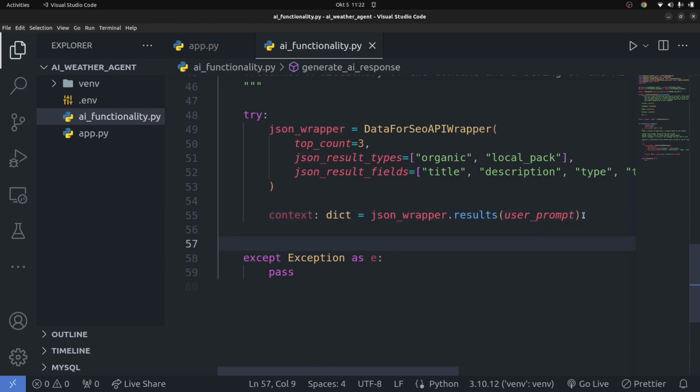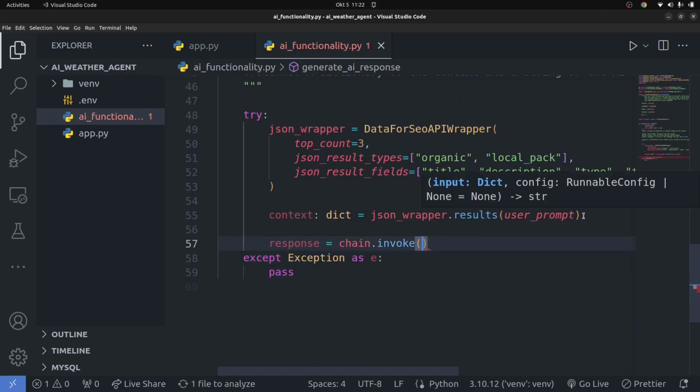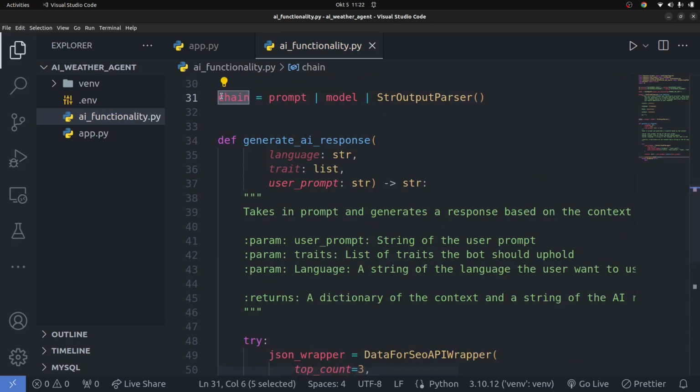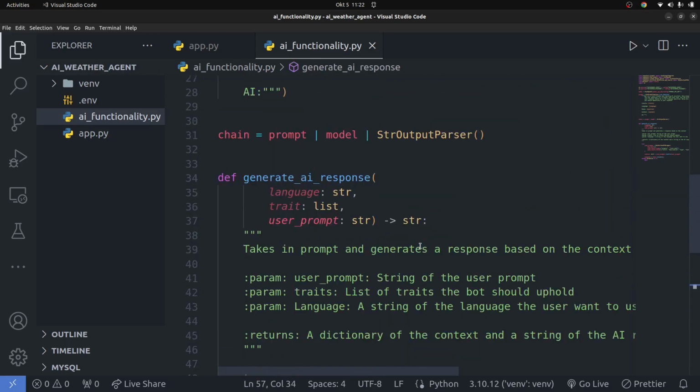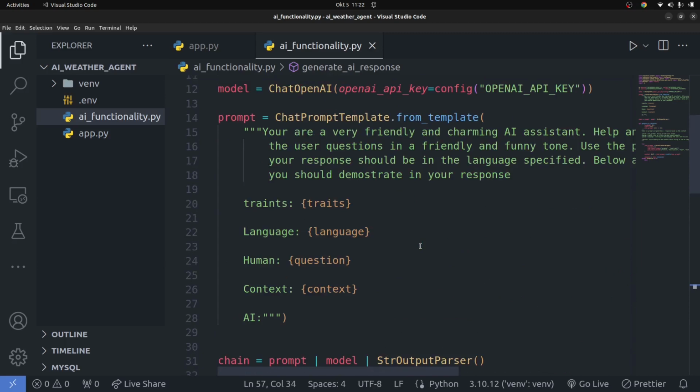So once we have it, I'm going to generate a response, and the response is going to be equal to chain.invoke. Now we created a chain up here. You have the chain up here. So basically you're just invoking this chain that we have up here. Okay, so now in here you're going to pass in a dictionary. Okay, so what are going to be the keys of this dictionary? Well, the keys of this dictionary are going to be the variable names.